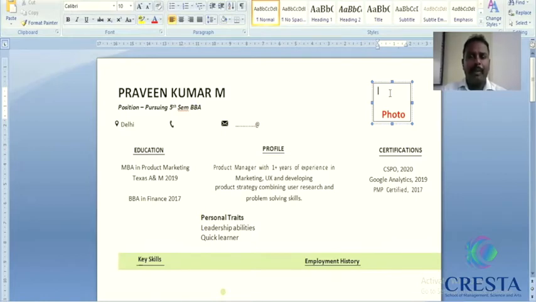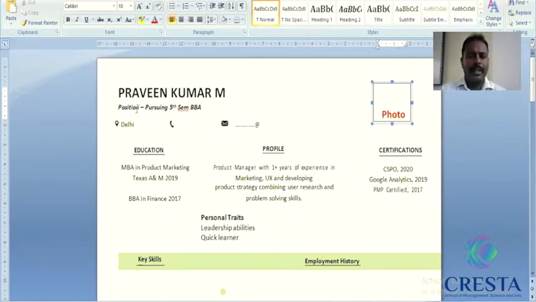But when you are applying to corporate houses or big multinational companies, you should have a formal picture. Formal doesn't mean a blazer and a tie. A formal picture can also be in a presentable dress.